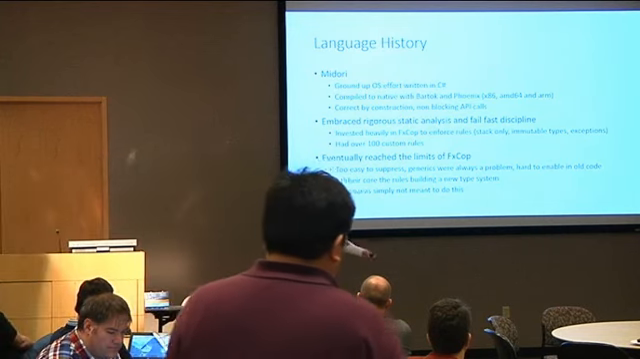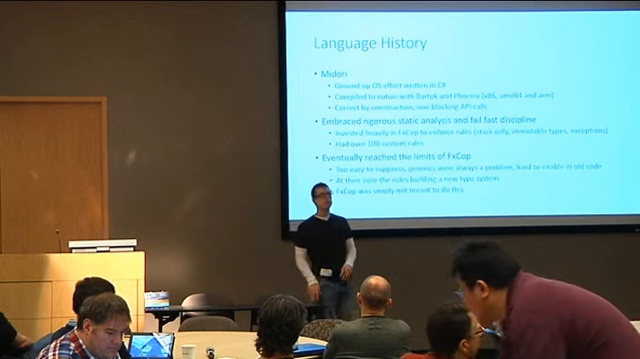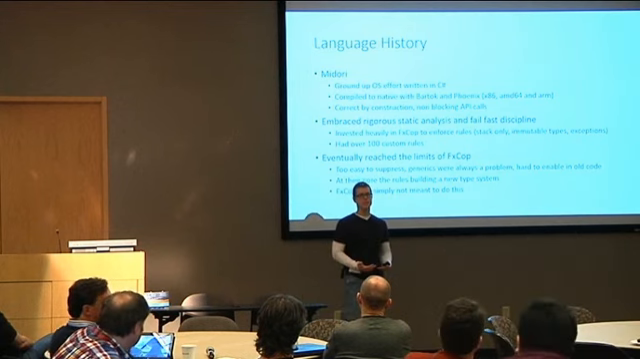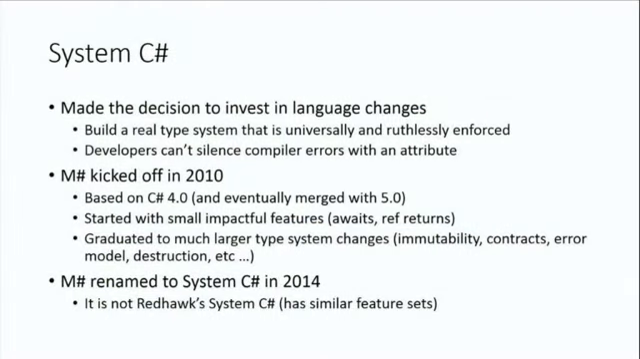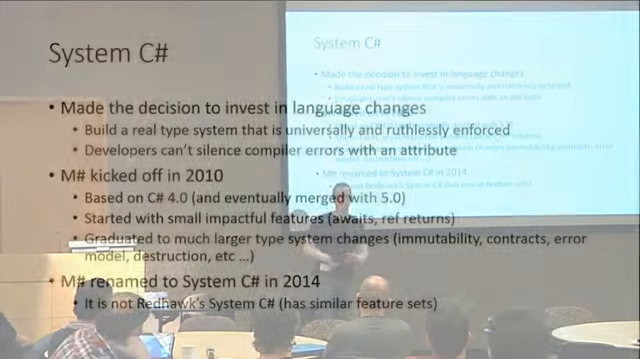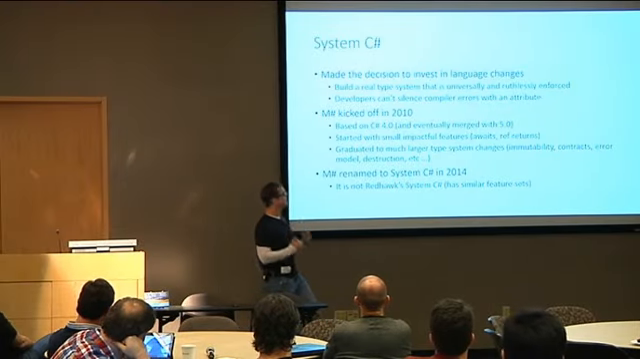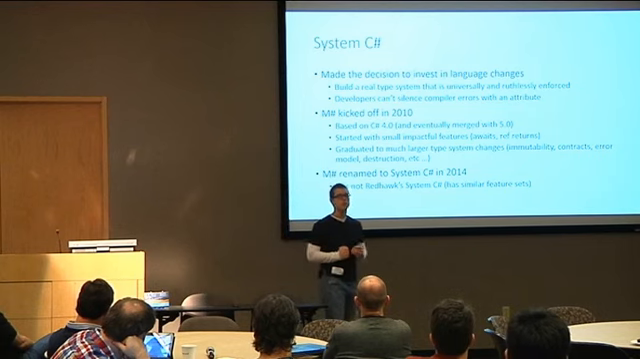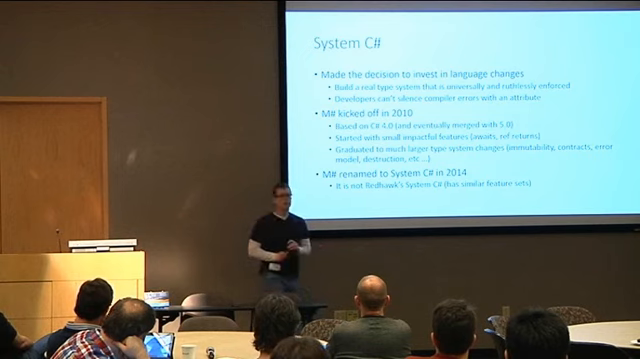When we stepped back and looked at what we were fundamentally trying to solve, we realized we're trying to build a type system here. FxCop is not meant to build a type system. So about that point, we decided that it was time to invest in some language changes. We really wanted to build a type system that is universally and ruthlessly enforced in our code base. We kicked off M# in about 2010.